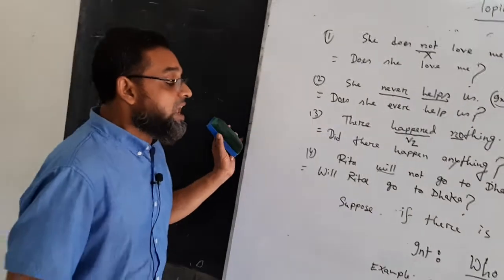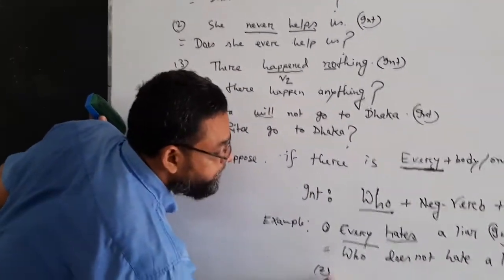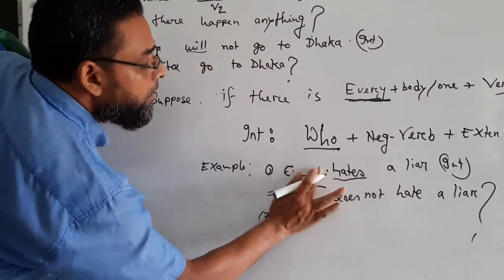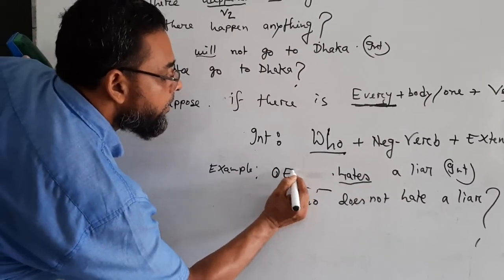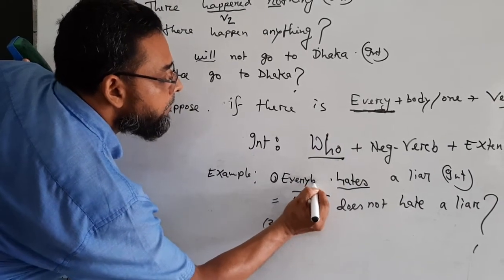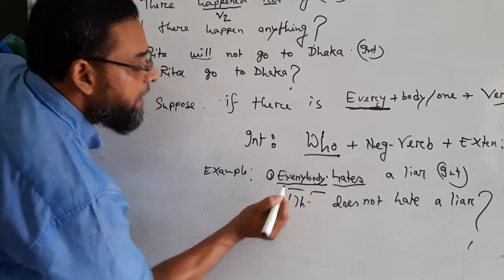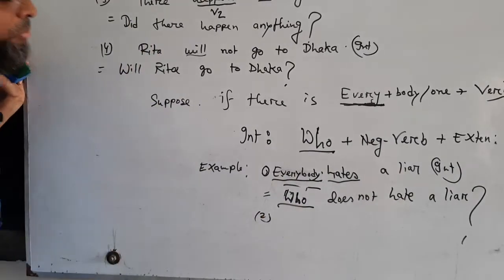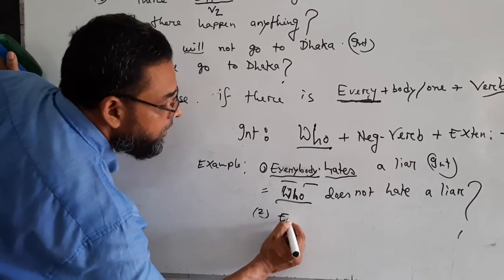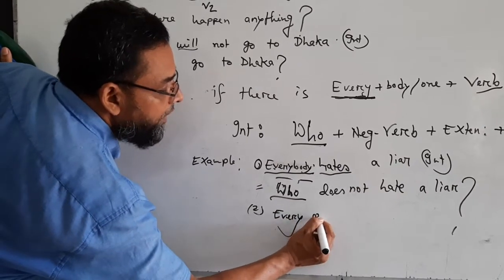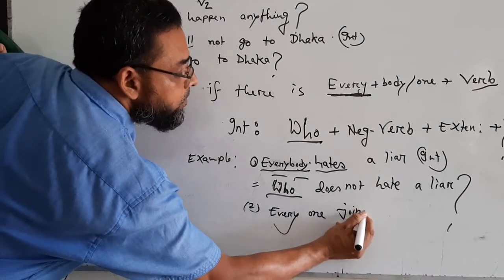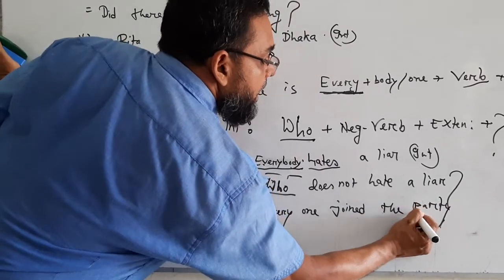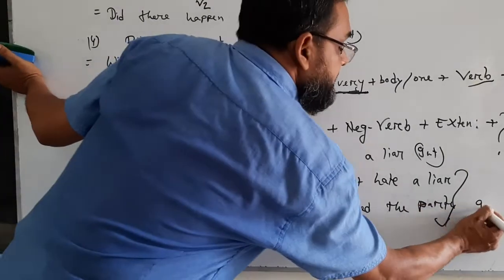That means everybody hates a liar. Number 2, everyone joined the party. Make it interrogative.